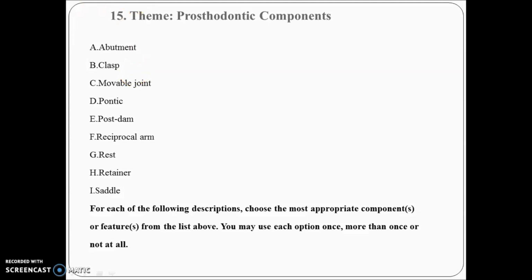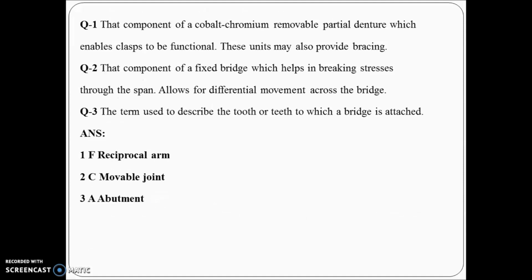Here the theme is prosthodontic components. So a list of prosthodontic components is there, like abutment, clasp, movable joint, pontic, post dam, reciprocal arm, retainer, set. So these are 7 to 8 components. A theme has been given to you. Now let's check what scenes they are asking.